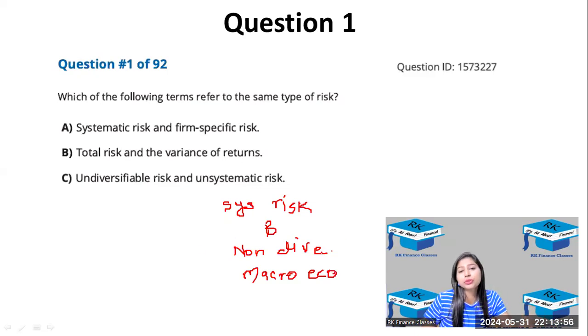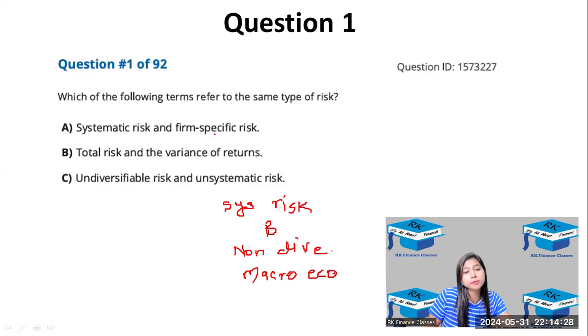So this risk we cannot diversify, as the name suggests, non-diversifiable. Macroeconomic factors are things like inflation, interest rate, and so on. All these factors are macroeconomic. These factors are not company related. That's why we cannot diversify them. The other names are systematic risk and beta risk. So we have been asked for the same type of risk.